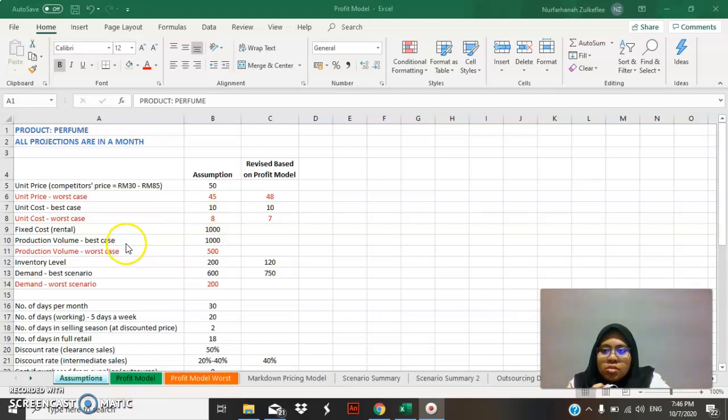For the production volume, I assume my business can produce 1,000 units of perfume. For the production volume of the worst case, I lower it to 500 because I think the demand will decrease. The inventory level is 200. The demand for the best scenario, I assume to be 600. And the demand for the worst scenario, of course, is lower than the best scenario, as there will be fewer people who demand this product.